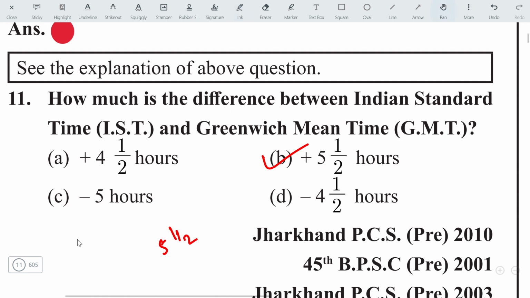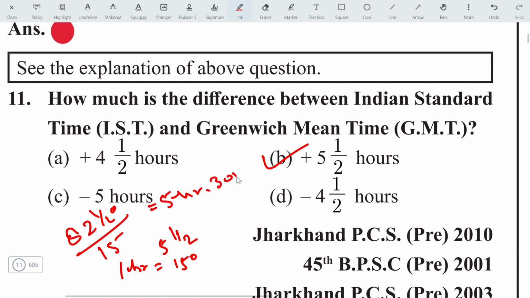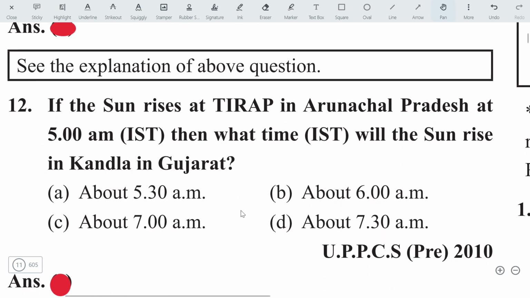Actually, Indian Standard Time is located on 82.5 degree. If we divide 82.5 degree by 15, as we know, for 1 hour it is 15 degree, we will get 5 hours and 30 minutes. The answer will be B. Let's move on to the next question.